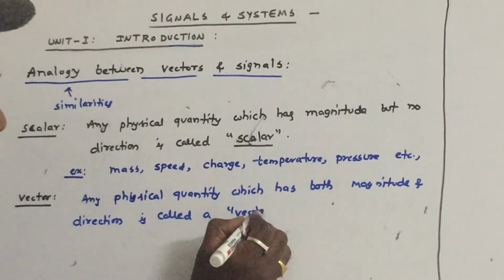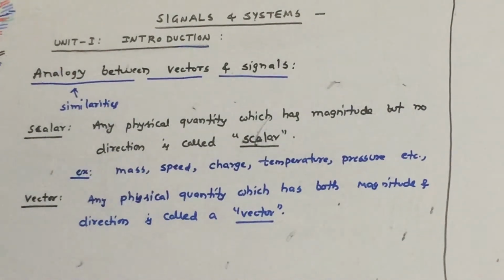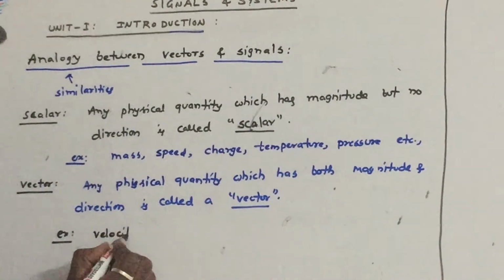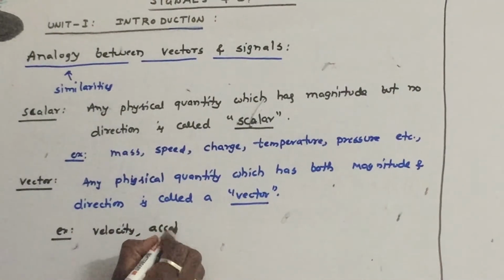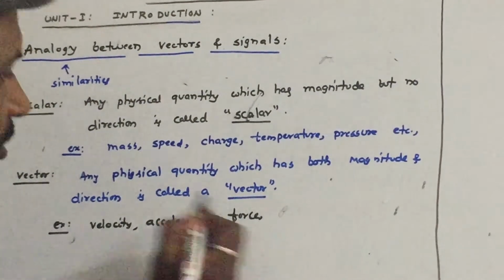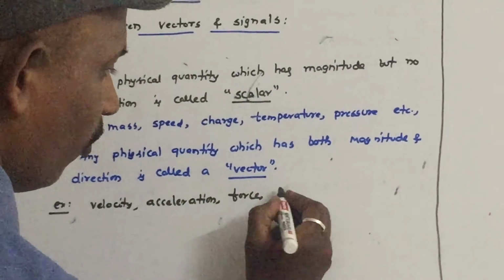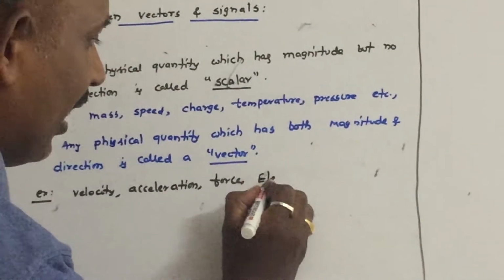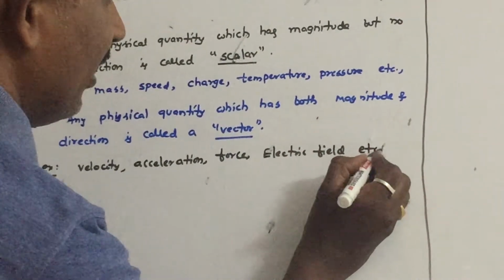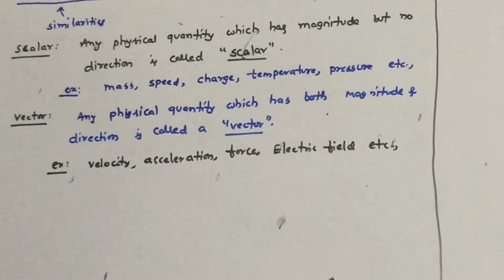Examples are velocity, acceleration, force is also a vector quantity, and electric field is always in a certain direction, etc. Like that there are many vector quantities.